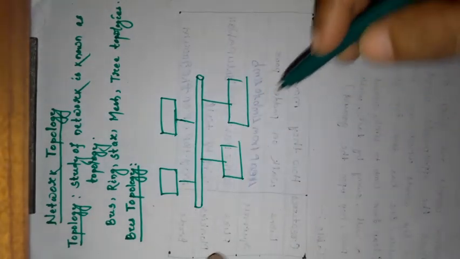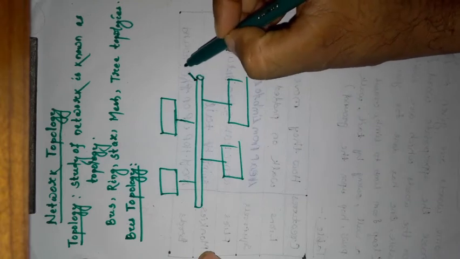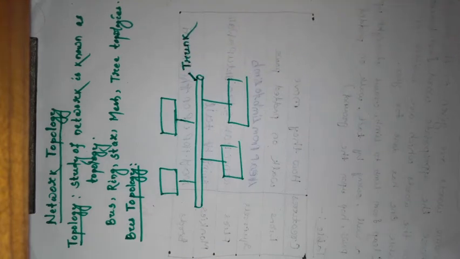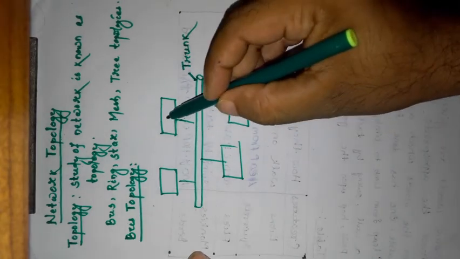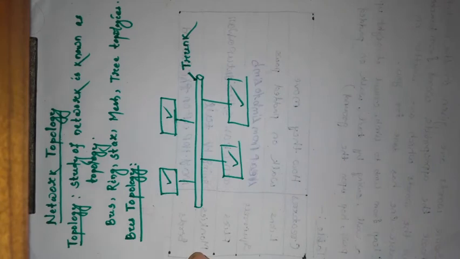These are the devices connected to the cable. This cable is otherwise known as trunk, a common backbone that is connected to all the devices.